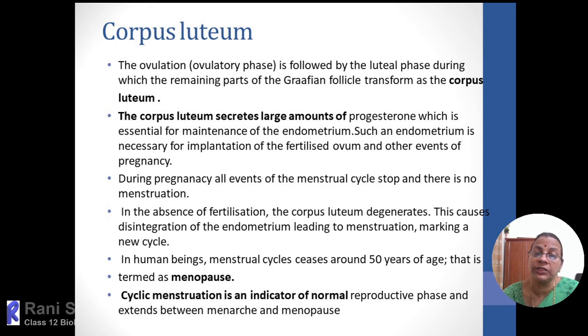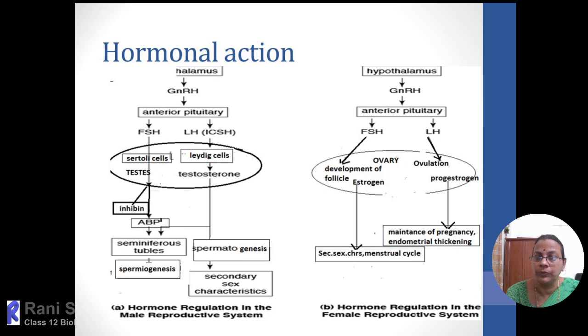Suppose fertilization has not taken place, then the corpus luteum will regress into the corpus albicans and the cycle will be repeated. The whole process of the reproductive cycle will come to an end by the age of 50. That period is called menopause. So cyclical menstruation is an indication of the normal reproductive phase and extends between menarche and menopause.